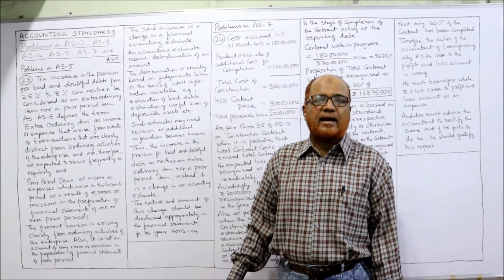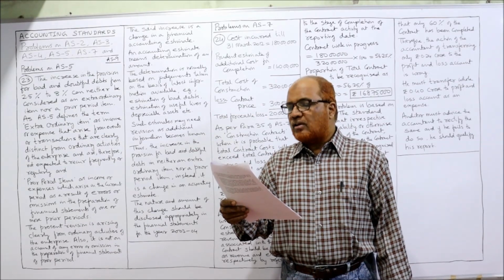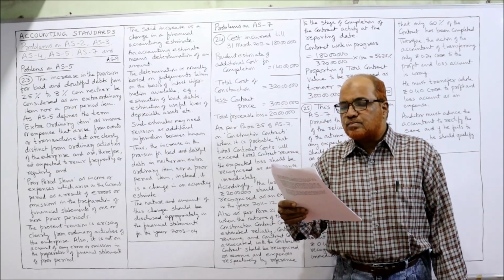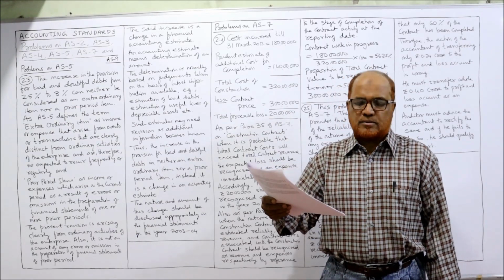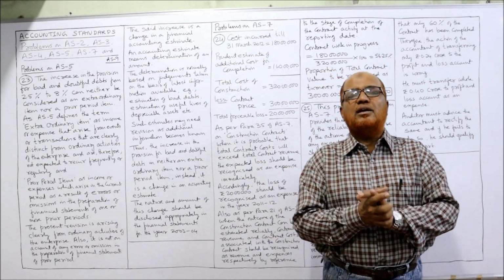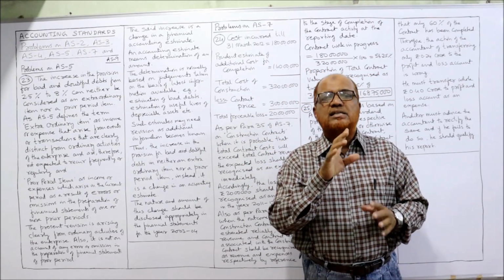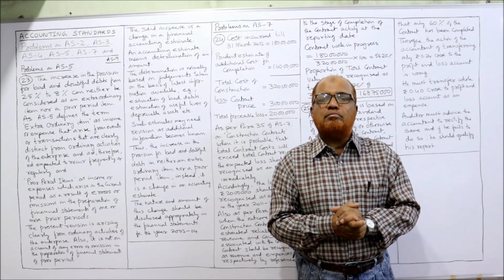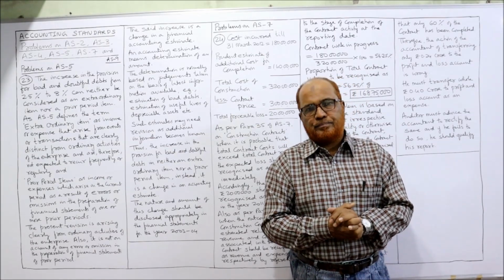That means 20 lakh. What amount should be charged to revenue account in the final accounts for the year ended 31st March 2012 as per the provisions of Accounting Standard 7, construction contract? Now it is asking you in the problem, how much loss should be recognized in the financial statements ending 31st March 2012 by applying the provisions of AS7.